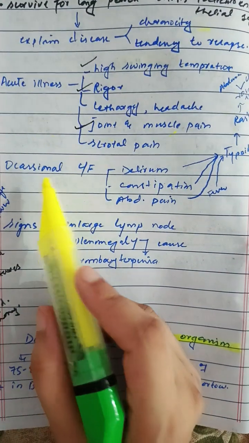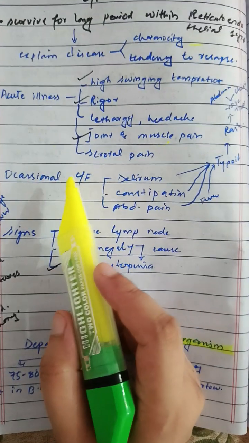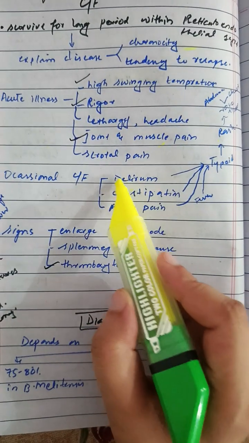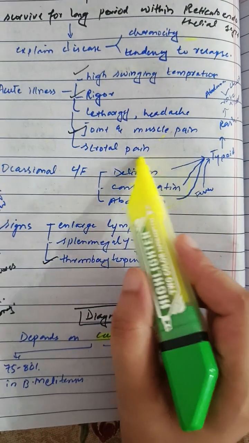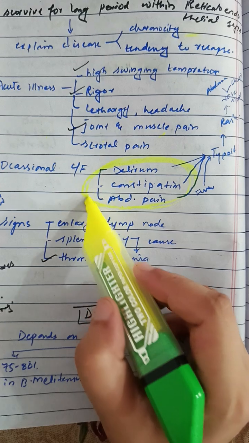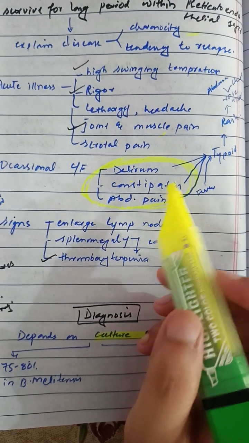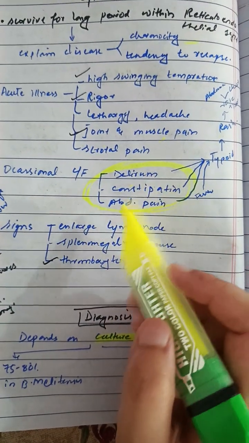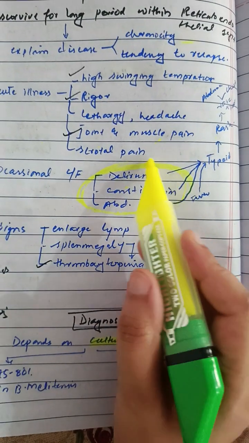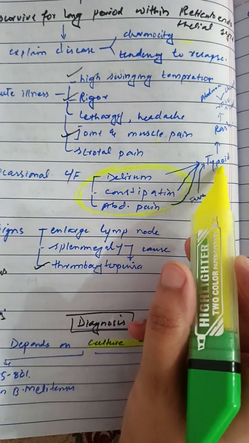Occasional clinical features in brucellosis are delirium, constipation and abdominal pain. These are occasional features, which means they will sometimes be present, and in the majority of cases they will not be present, but in a minority of cases these symptoms can occur in brucellosis. But these symptoms are very common in typhoid fever.